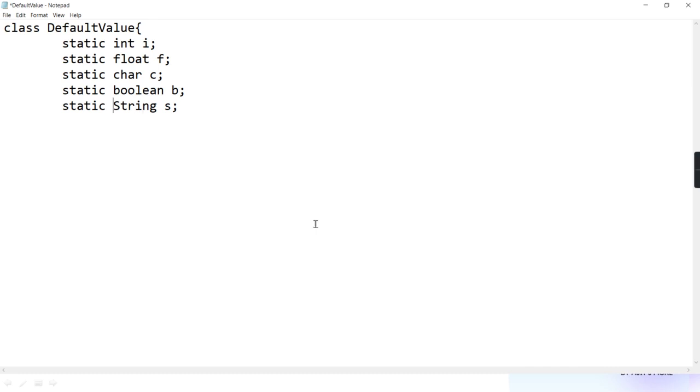String is a class, or is it a primitive data type? So is String a primitive data type? Is it from those 8 primitive data types? Boolean, char, byte, short, int, long, float and double. So it is not from those 8 data types. So what Java says, if it is from those 8, then only it is primitive. All others are objects. Objects means reference.